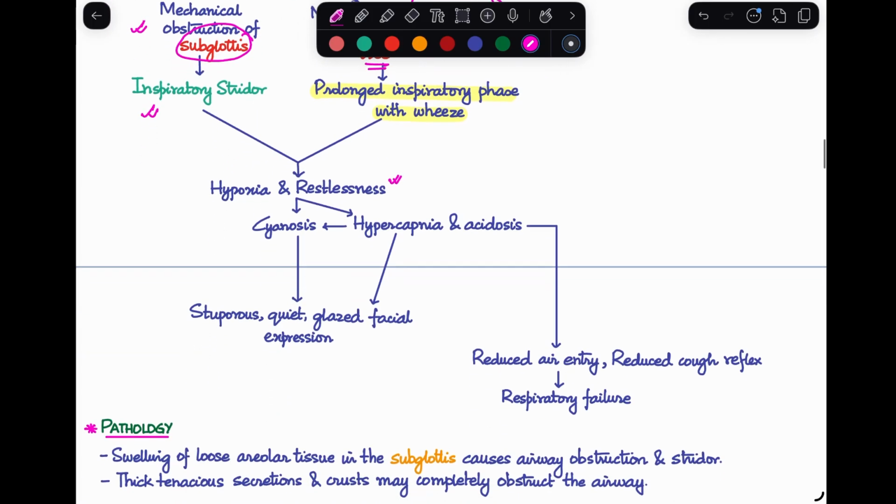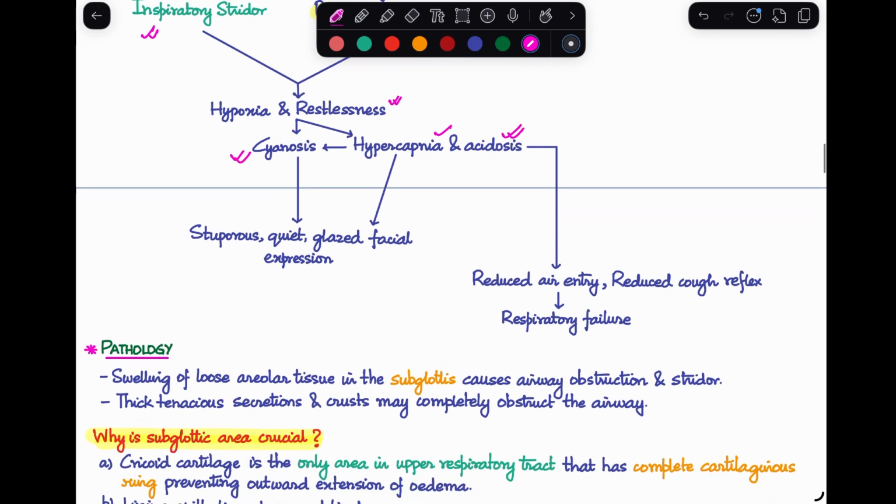Now, because of hypoxia, that leads to cyanosis as well as hypercapnia and acidosis. All of these together will lead to a stuporous, quiet, glazed facial expression, and this will eventually lead to a reduction in the air entry into the chest and a reduced cough reflex of the patient. And if all of this persists, it can actually lead to respiratory failure, even.